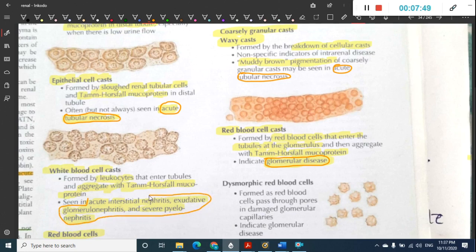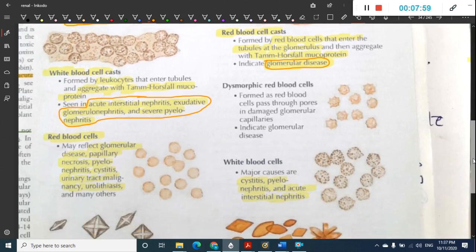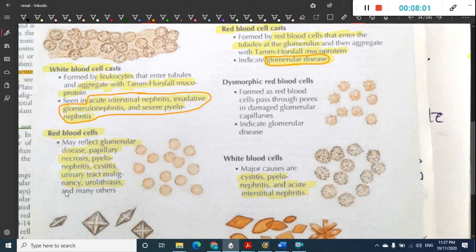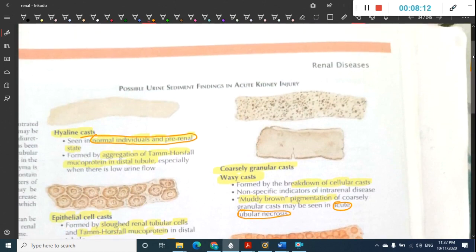Inflammation of interstitium causes acute interstitial nephritis. Inflammation of glomerulus causes exudative glomerulonephritis. Inflammation of kidney can cause pyelonephritis. Red blood cell casts are those where there is bleeding mainly. White blood cell casts again, wherever there is inflammation, you see white blood cells. Okay, so these are important, especially you should remember them.